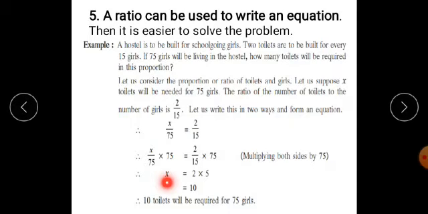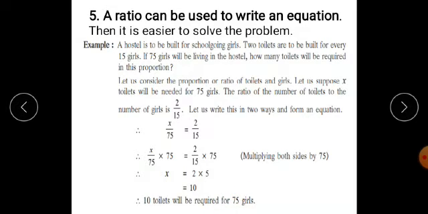Therefore, the simplest form we get is x is equal to 2 multiplied by 5. Now 2 into 5 we get 10. Therefore, x is equal to 10, or we can say the value of x for this example is 10. And the final answer: 10 toilets will be required for 75 girls who are living in the hostel.